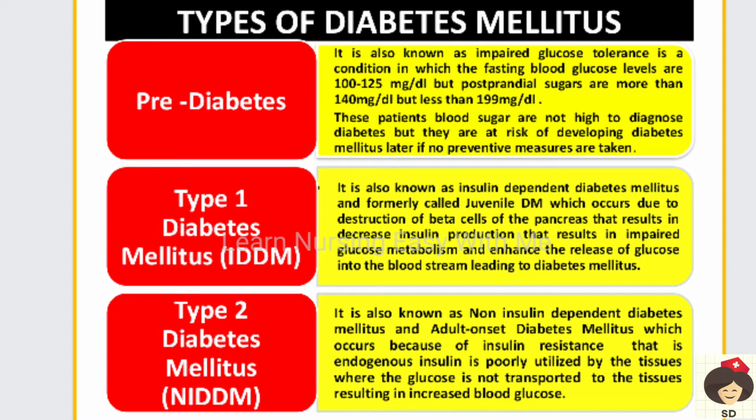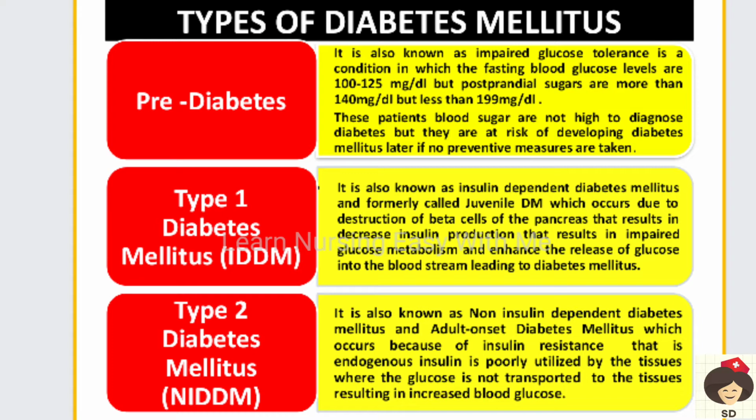In pre-diabetes, the person will have an impaired glucose tolerance. The person is checked for fasting blood glucose. The fasting blood glucose will be between 100 to 125 milligram per deciliter, and after 2 hours the person's glucose is checked again. This is to identify how much glucose is getting metabolized and entering the tissues in 2 hours.